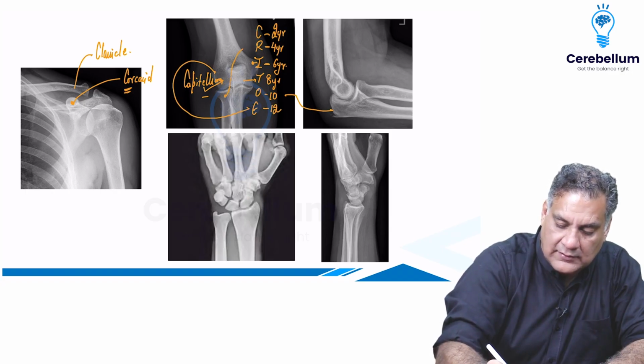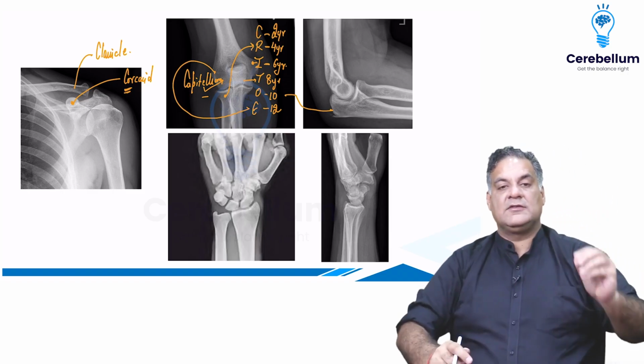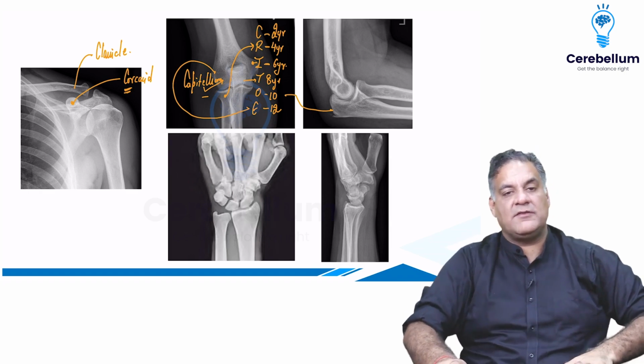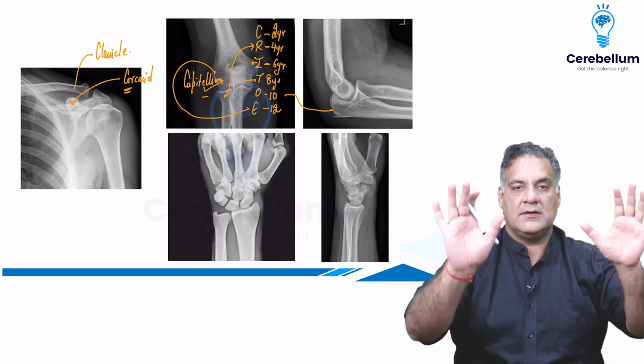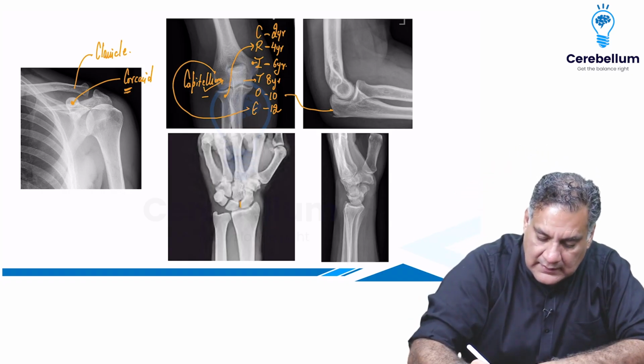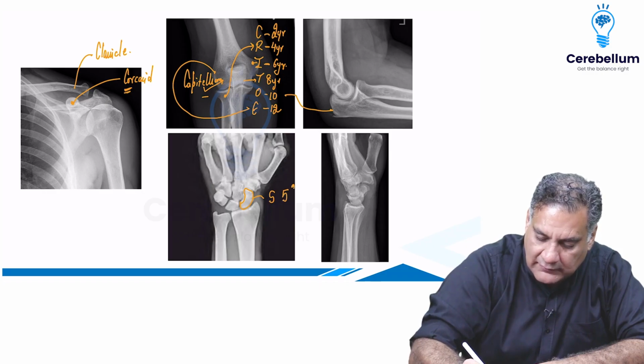Sometimes they also show you a fracture of radial head and ask you what is it. That is at the age of 4 years it appears, and this is something which is fractured. So this is the ossification around the elbow. Similarly, at the wrist joint, they can mark a scaphoid and ask you what is it. A boat-shaped bone. S for scaphoid, ossified at the age of 5 years.